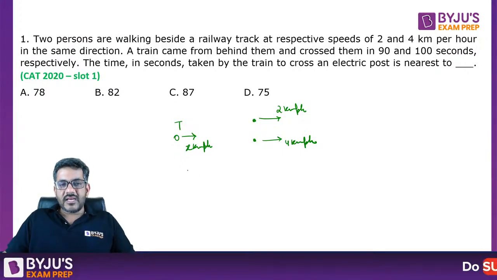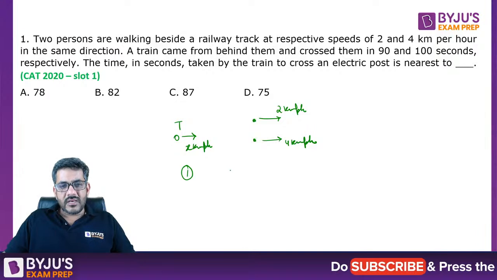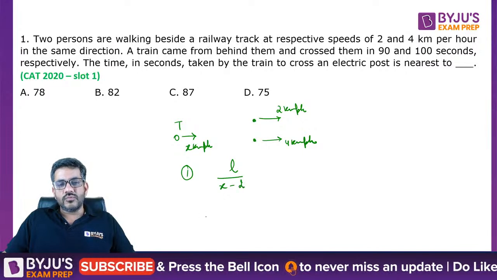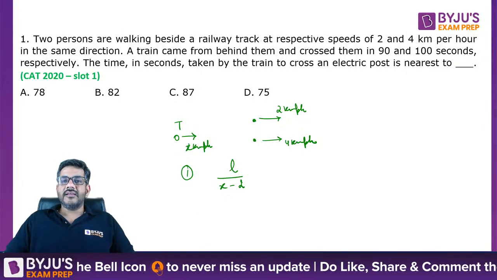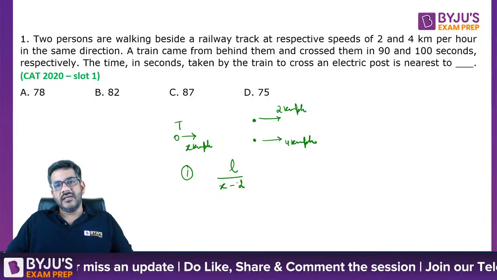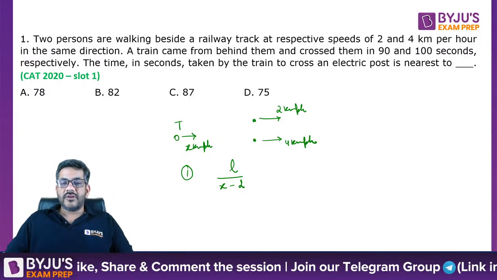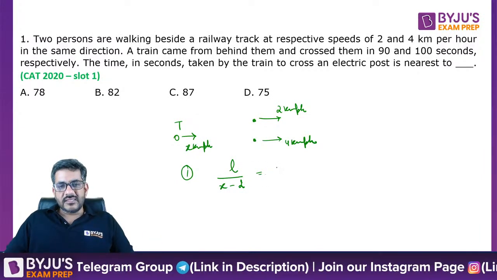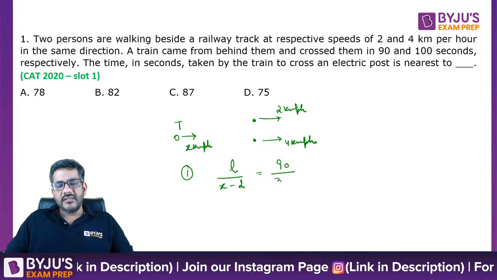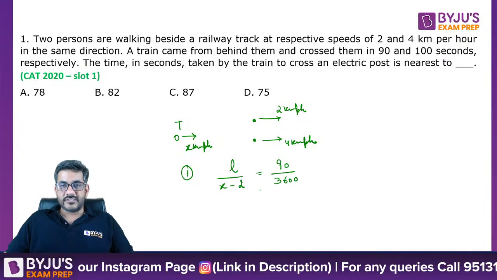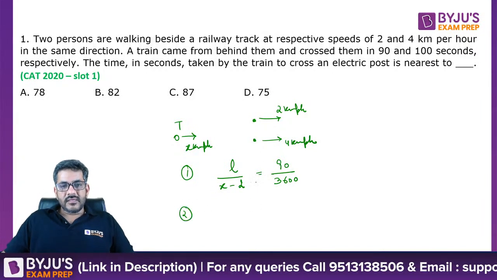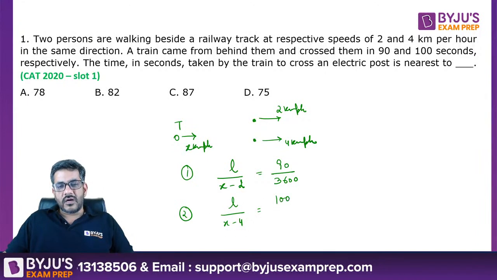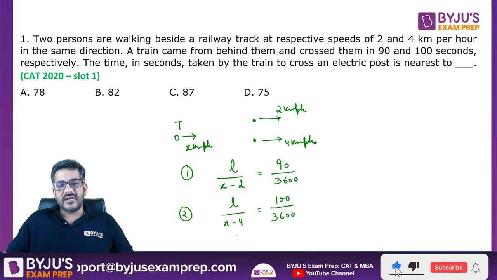So in the first case, when the answer is 90 seconds, let us assume the length of the train is L, which is to be covered at a speed of x minus 2. Why x minus 2? Speed of train is x, speed of person is 2, relative speed is x minus 2. L is covered at a speed of x minus 2. Now if I am taking km per hour, my answer should be in hours, that is 90 seconds divided by 3600. Sir, it makes it hours. Similarly, the second person is covered, it is L divided by x minus 4, equal to 100 seconds divided by 3600, that makes it hours.